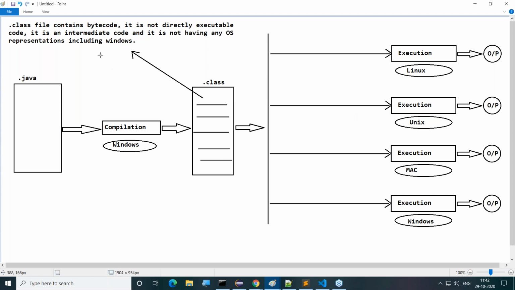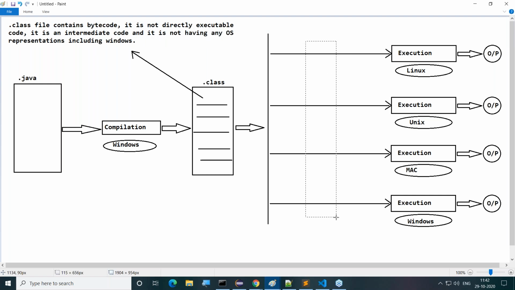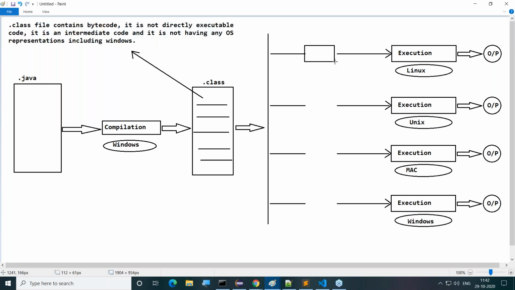Exactly in this particular situation, to make Java platform independent, to execute Java programs on multiple operating systems, Sun Microsystems, for this particular requirement, has provided some translators, some converters. Sun Microsystems has provided some conversions. What are these conversions here we are getting now?